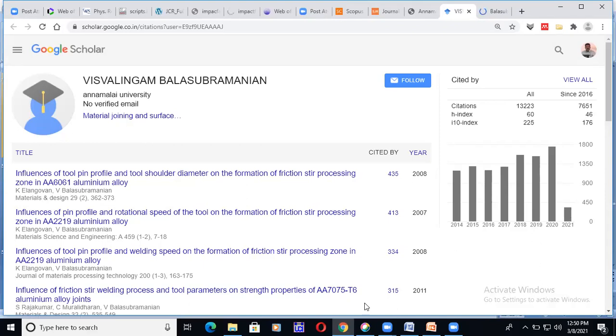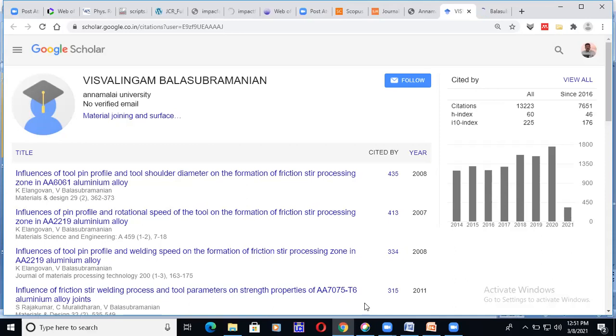But Google Scholar is very general. It will take even Web of Science, it will take Scopus, right? It is not a standard database. Why is it so? If I want to show here how many citations the professor has received, 13,223.